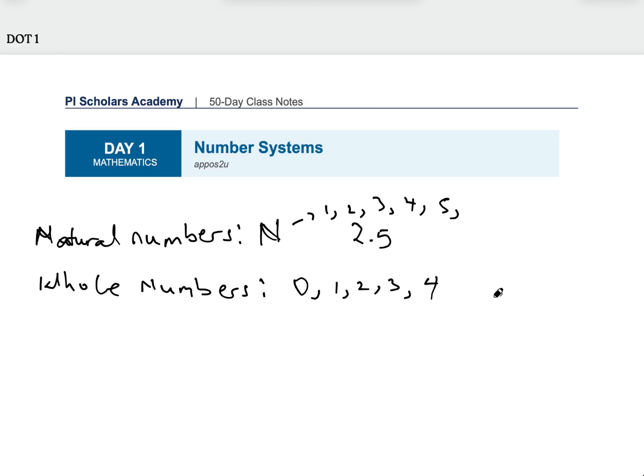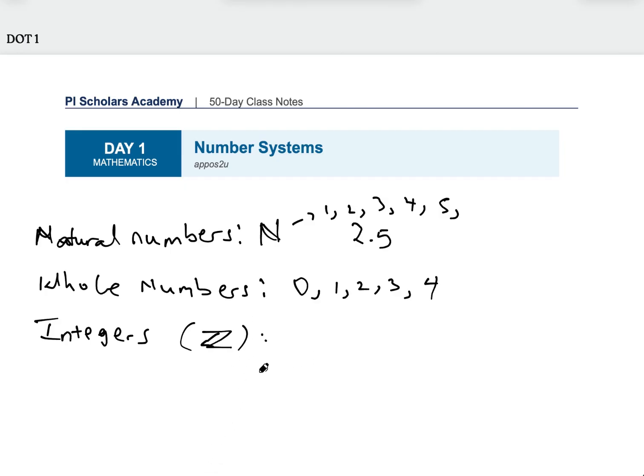Now let's move on because of time. The next set is called the set of integers. And that one is denoted using this symbol. So whenever you see any symbol that looks like this, you know that we're talking about the set of integers. Let me write that properly. Yeah, set of integers. Now, what are integers?